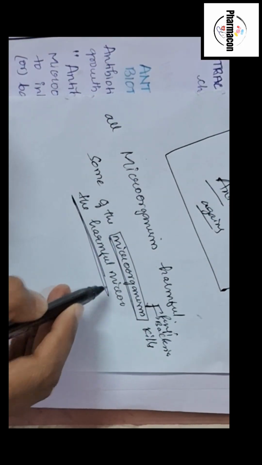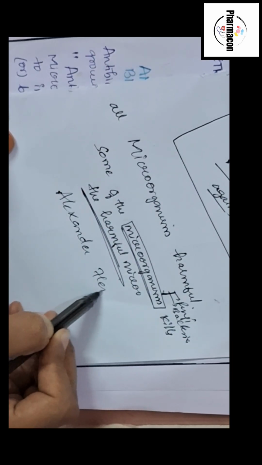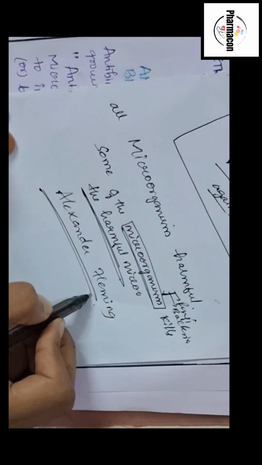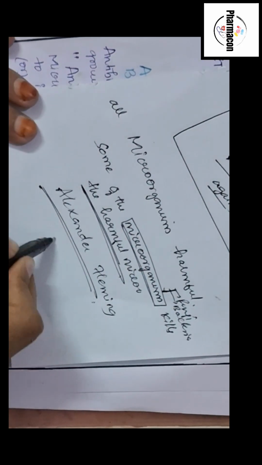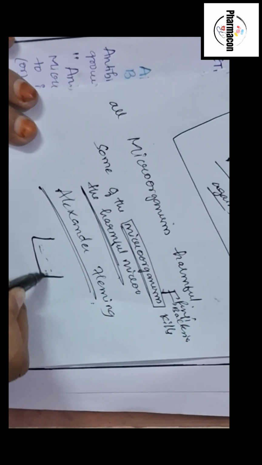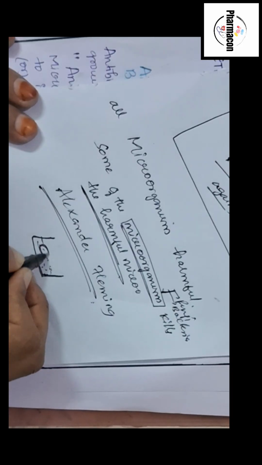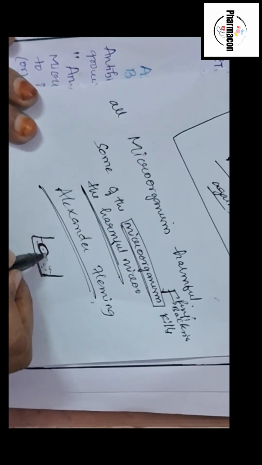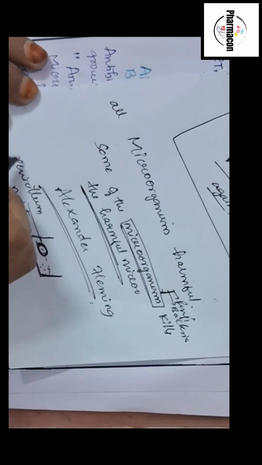So first this was observed by Alexander Fleming. When Alexander Fleming was working with some bacteria, and he grew some of the bacteria in the petri dish, he noticed that accidentally Penicillium notatum had grown in his petri dish. What is Penicillium notatum? A fungus. Penicillin is obtained from the fungus. Okay, what is fungus? A microorganism.